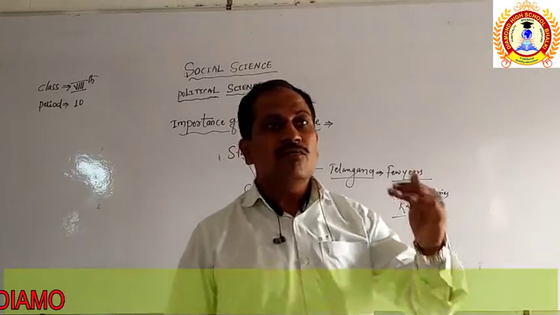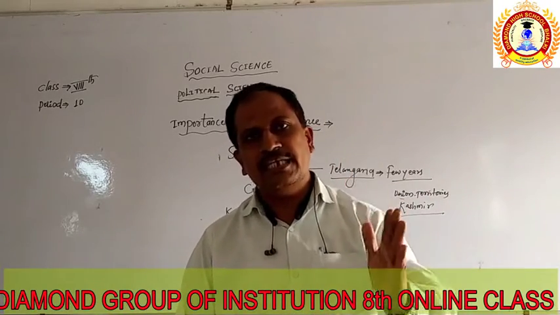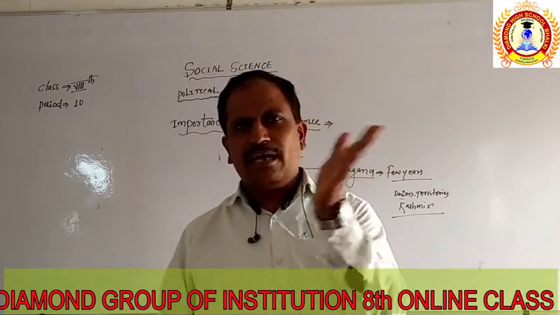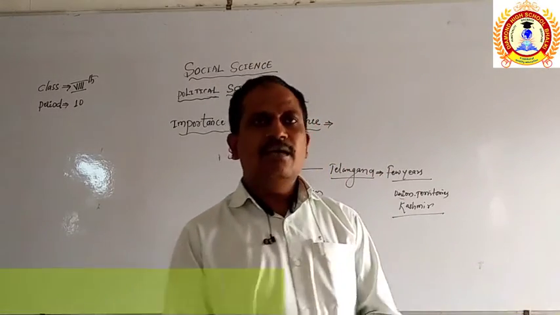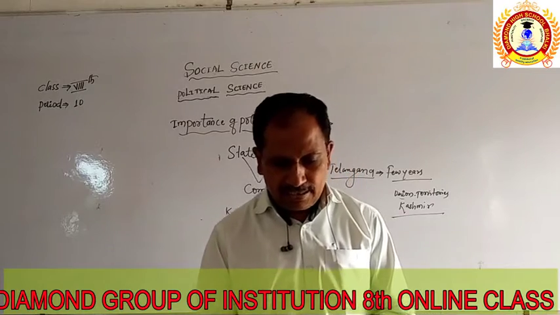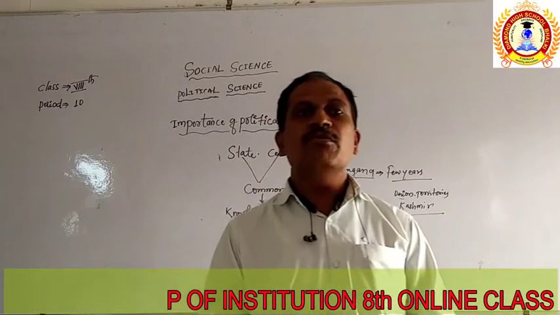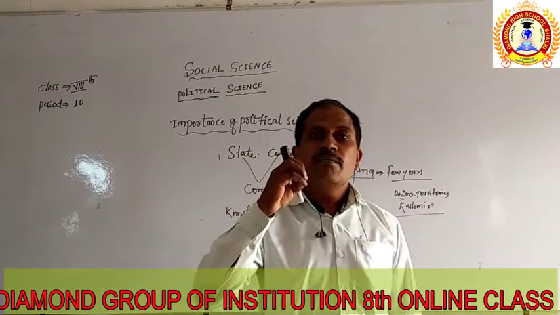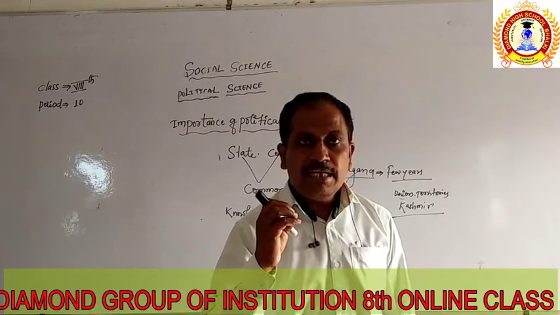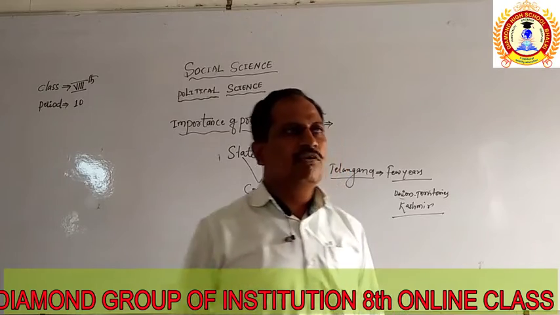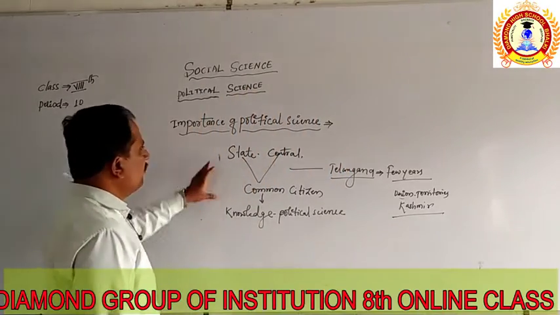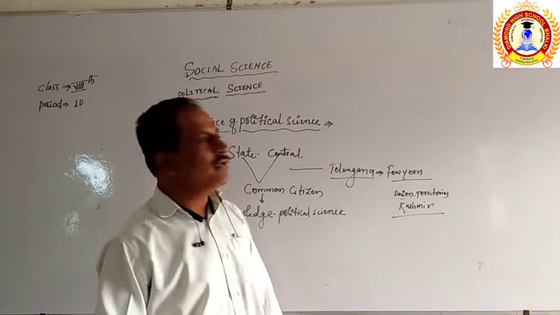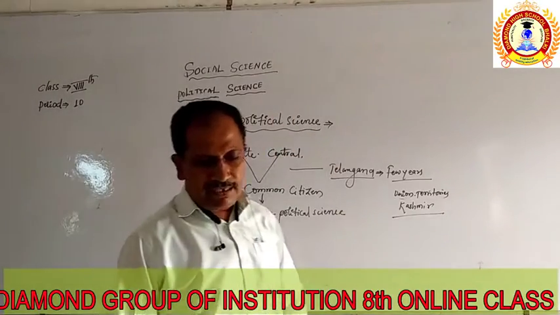So today, what we are learning related to the state or the government, the central, all these activities are completed in which? Political science. So, you know monarchy. Monarchy means religious community. So this point we are going to learn from political science.